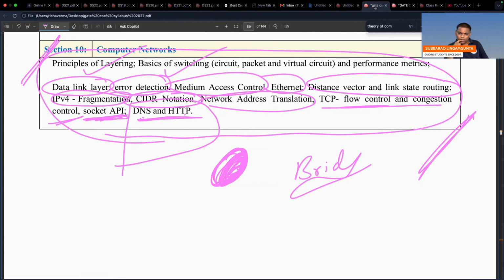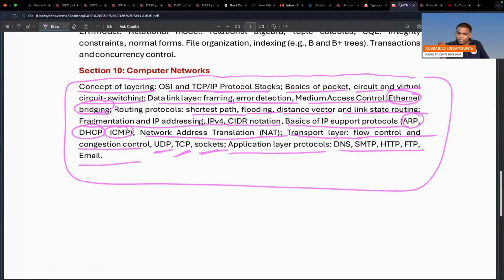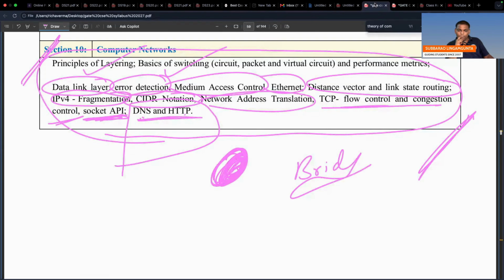Distance vector and link state routing are there, and shortest path and flooding are there. Basics of IP support protocols, ARP, DHCP, ICMP, I think these are not there in the new syllabus.